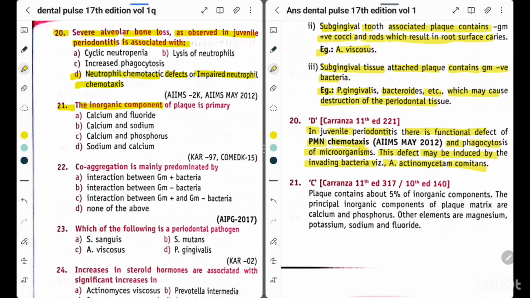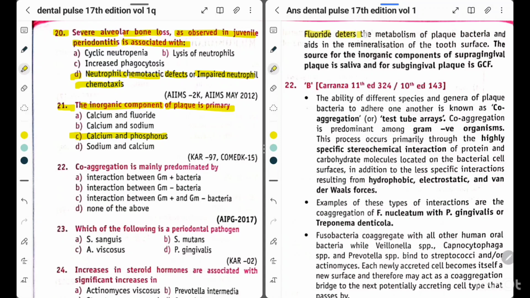Now question 21. The inorganic component of plaque is primarily: calcium and fluoride, calcium and sodium, calcium and phosphorus, or calcium and sodium. So the answer is option C, calcium and phosphorus. Plaque contains about 5% of inorganic components. The principal inorganic components of plaque matrix are calcium and phosphorus. Other elements are magnesium, potassium, sodium and fluoride.